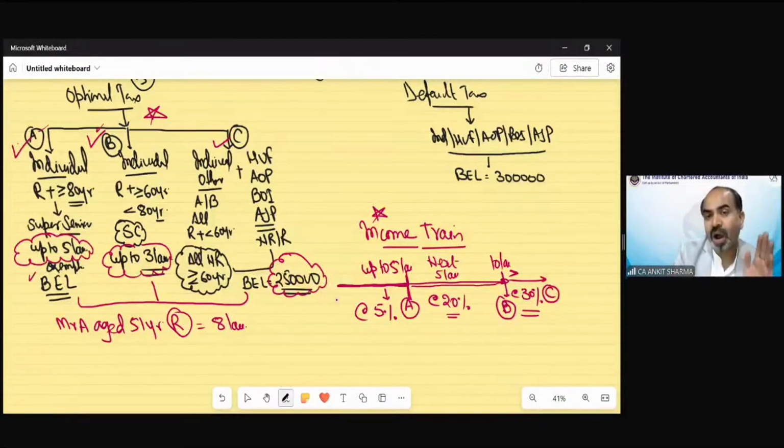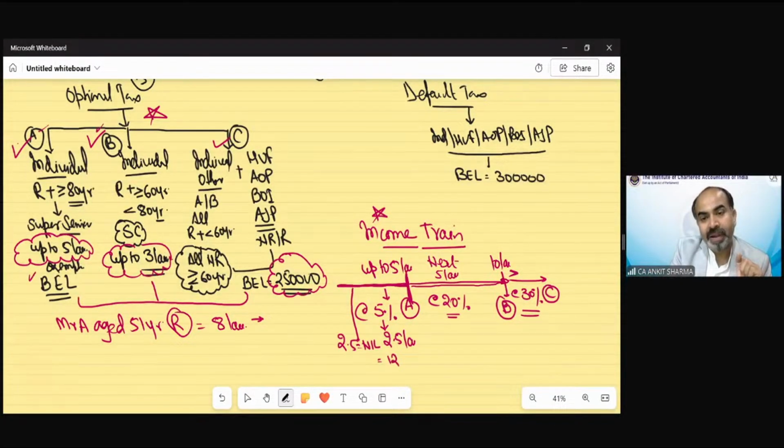Now let me show you how you need to solve. With the help of this trick, you need not do anything else. Out of this 8 lakh, up to 5 lakh would be here, and out of this 5 lakh, 2.5 lakh is free, no tax. So the balance taxable is only 2.5 lakh. And what rate is going to be applicable? 5%. So the tax would be 12,500.